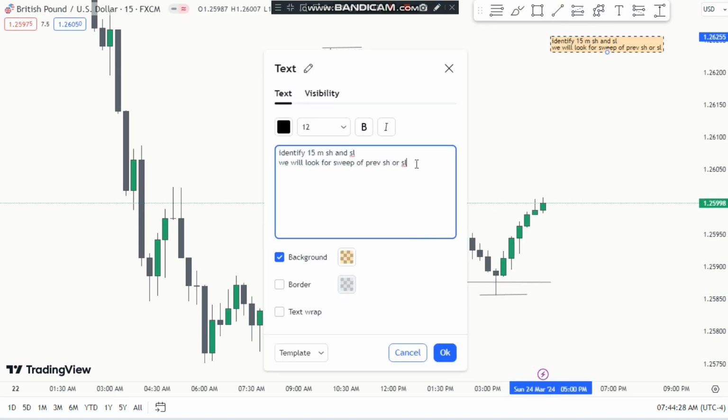Now what's the next thing? We will wait. Let me connect it. We will wait for the price to close below the previous swing high or close above the previous swing low, okay.